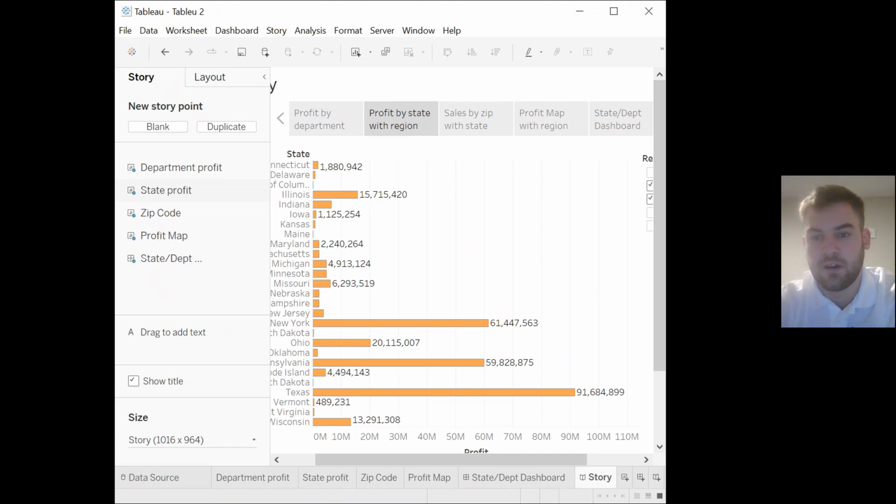The dashboard I made, as I said earlier, showed the first and second sheet since they tied together so well. And it can not only show profit by department and state, but how well and amount the states and regions sell the specific products from each department. My story obviously includes all the sheets as well as my map.